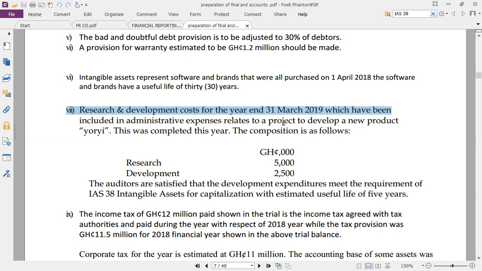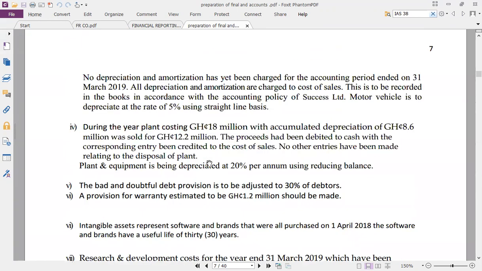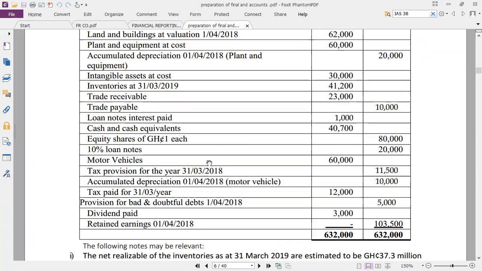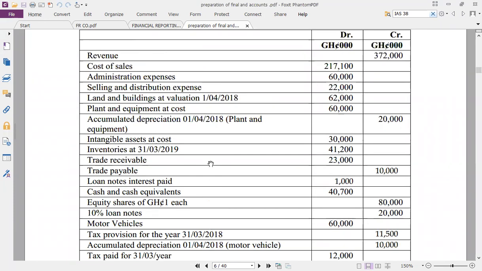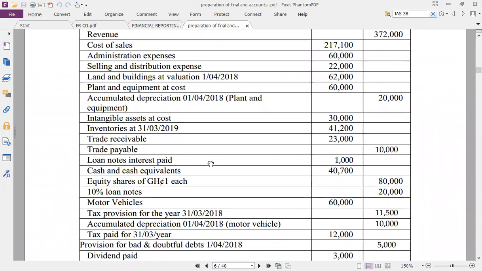Which will lead to a project to develop a product called your unit. It was completed this year. The composition is as follows: research 5,000, development cost 2,005. However, all these costs are in admin expenses. This is a trial balance here. There's a full trial balance in here. So it tells us that.